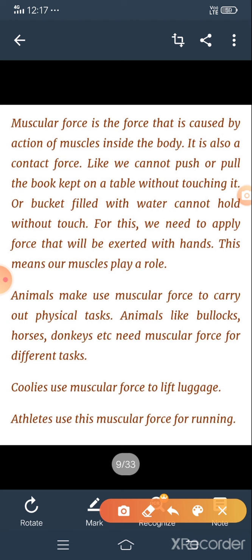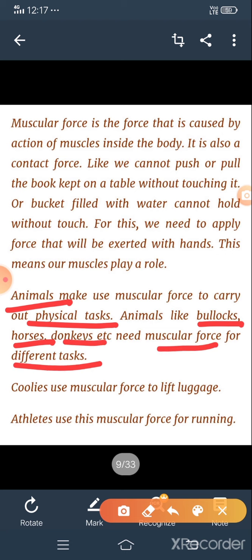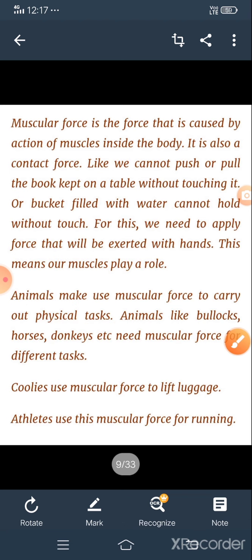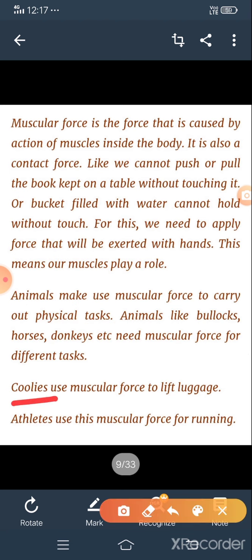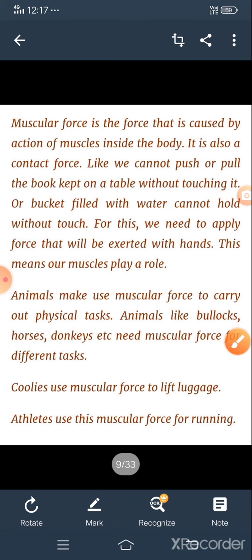Second point, you have to observe here: animals use muscular force to carry out physical tasks. Animals like bulls, horses, donkeys need muscular force for difficult tasks. Next, coolies. As you know, at bus stops and railway stations, coolies use muscular force to lift your luggage. And next point, athletes use muscular force for running.